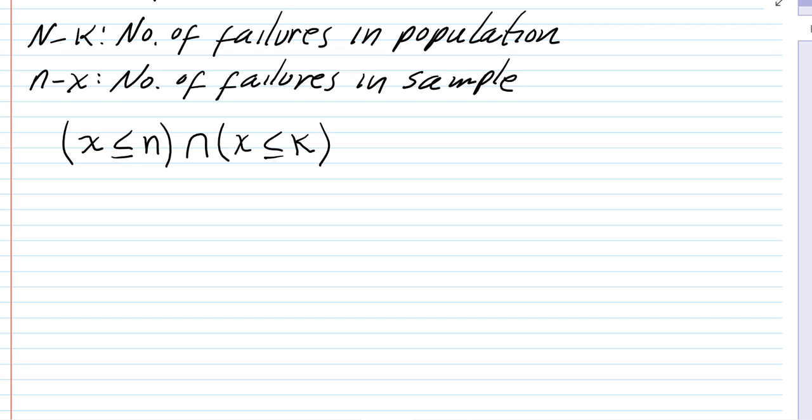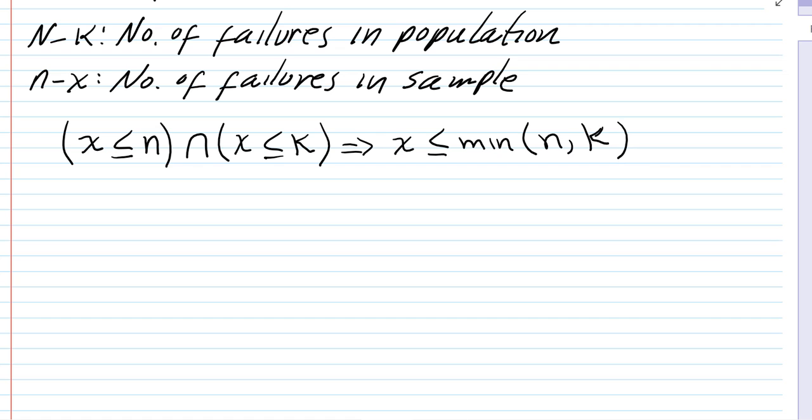For example, let's say the population has only 5 successes and our sample is size 100. The number of successes in the sample cannot exceed 5, which is the maximum number of successes in the population. So we have the intersection of these two sets. From this we can quickly arrive at an upper bound: the number of successes in the sample should be at most the minimum of the sample size or the number of successes in the population.